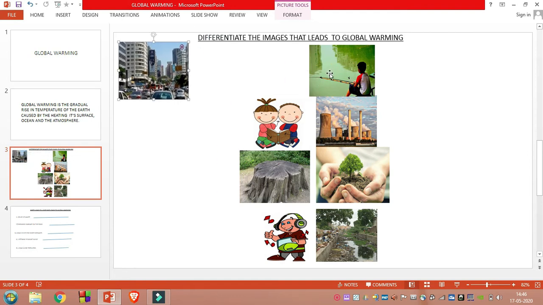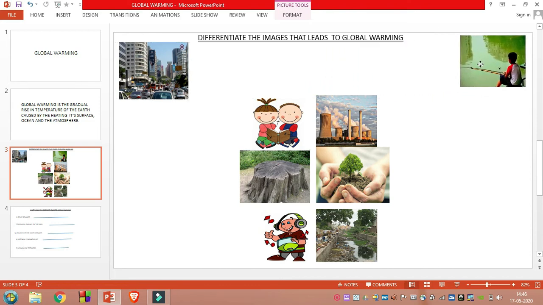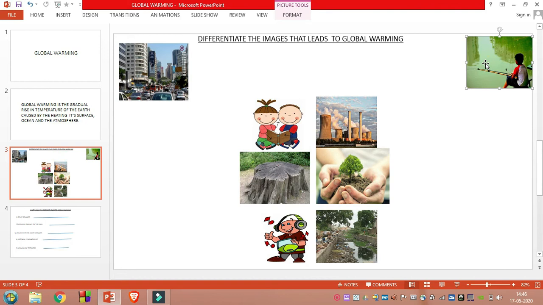And see the second image here, a boy is fishing. So it does not cause any pollution or any harm to nature. So it does not lead to global warming. Now we will move it to the other side. Next, see here, children are reading books. So it does not cause any harm to nature. So it does not lead to global warming. Now we will move this image to the right side.